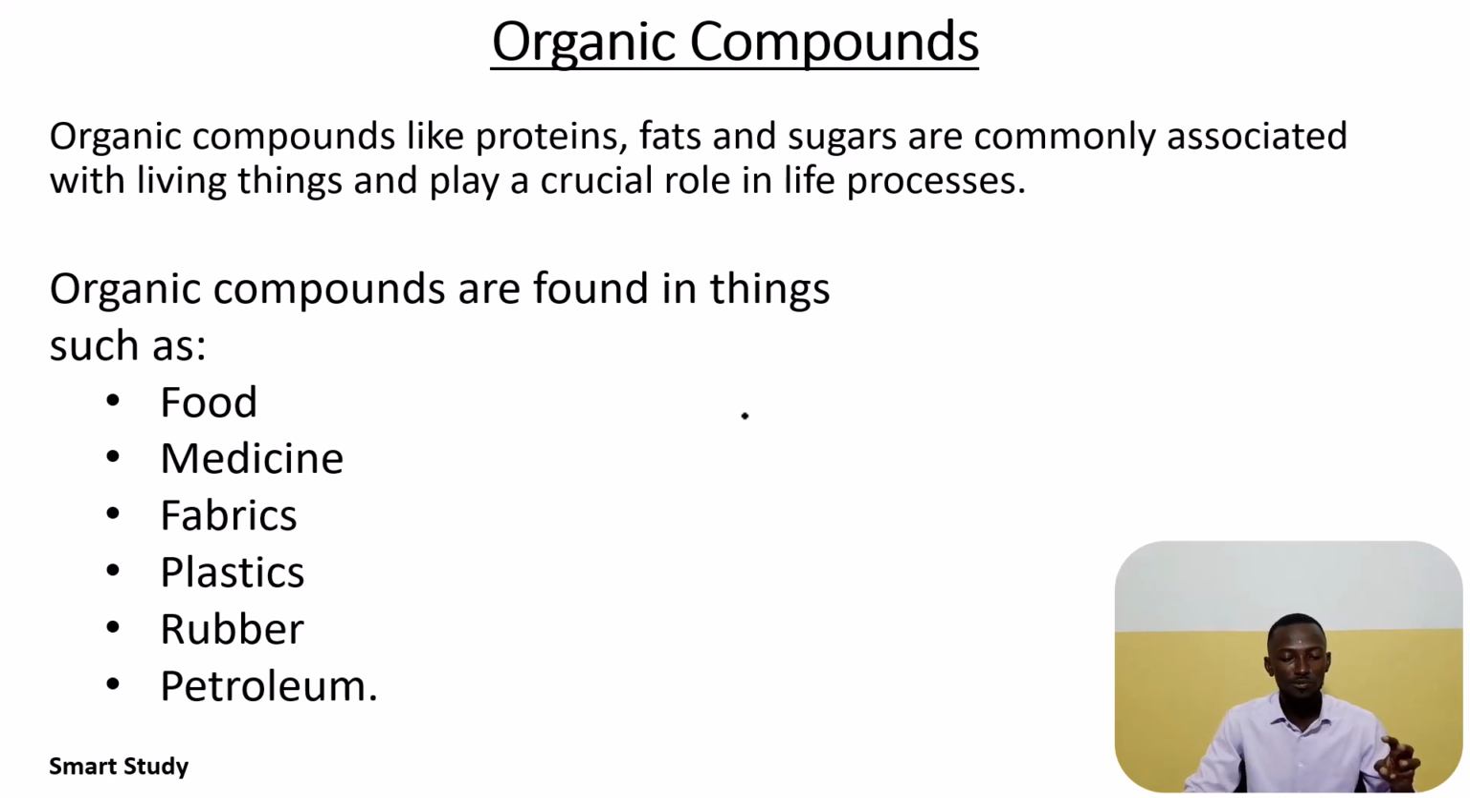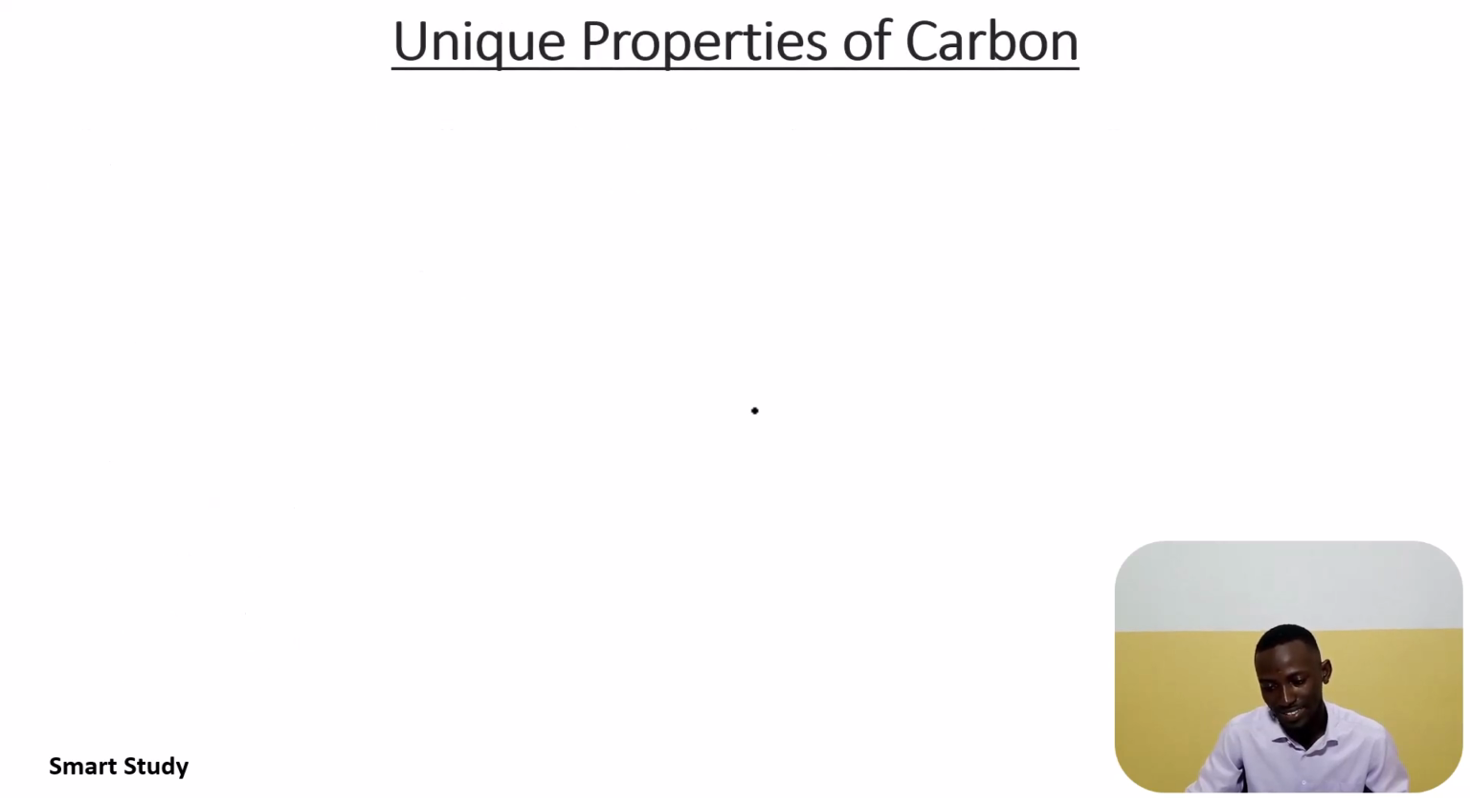For example, the food we eat, the medicine we use when we are sick, the fabrics we wear, the plastics and rubbers that we depend on, and petroleum that we need in our vehicles all contain organic compounds. So from the time we wake up early in the morning till we go back to sleep at night, we depend on organic compounds.